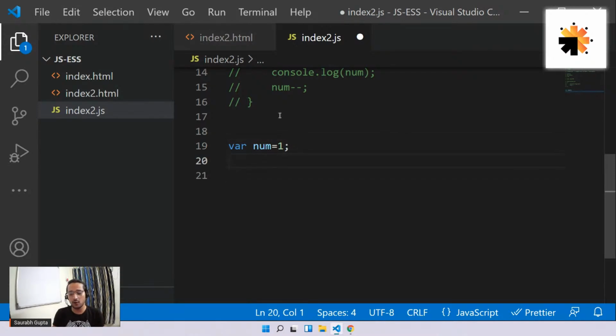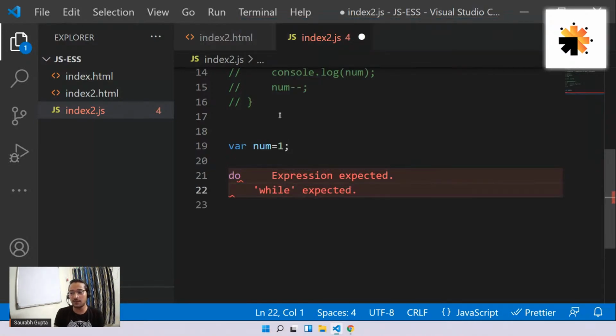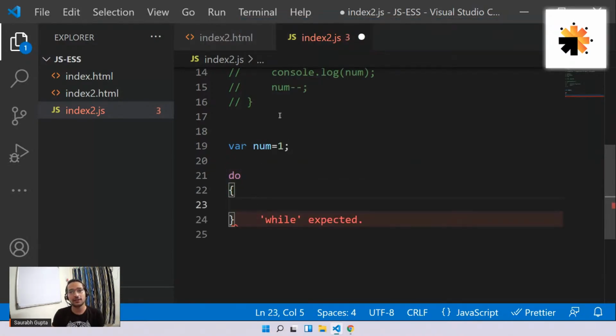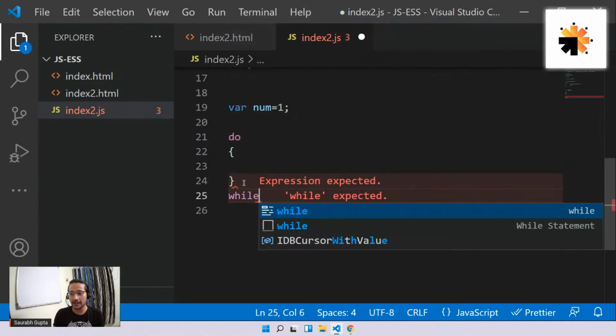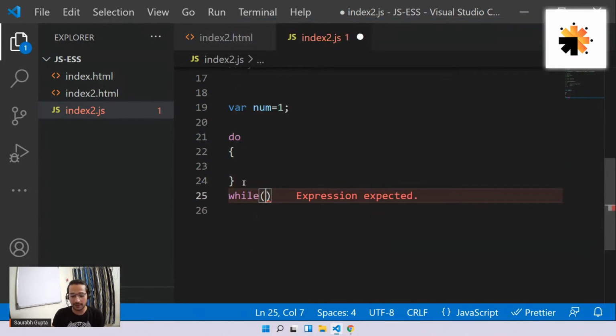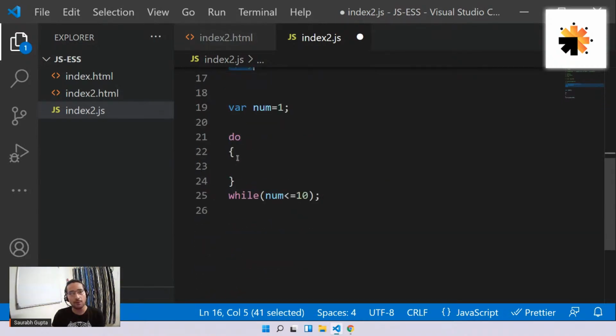Now, how to write a do while loop? Very simple. First here, you write a do. Do means perform this task. And then the brackets, the block of code. And then here at the end, you write your condition. Like for example, let's say num is less than or equal to 10. See, in a while loop, you check the condition first, then execute the code. Here you say do, that means execute the code and then check the condition.